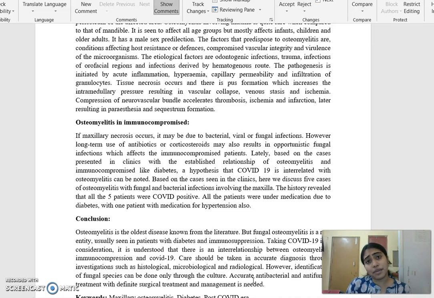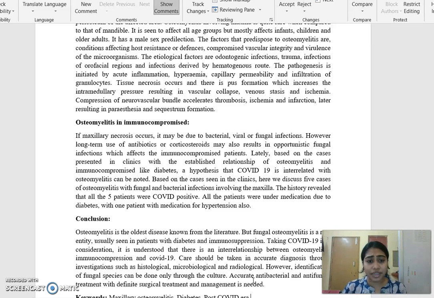Now, how is diabetes associated with osteomyelitis? With increased blood glucose or hyperglycemia, there will be glycosylation of the protein like transferrin. With the accumulation of ketone bodies, there will be impairment of the ability of the proteins to chelate iron. As a result, there will be increased glucose, iron, and ketone bodies. This results in acute fungal infection and bacterial infection.